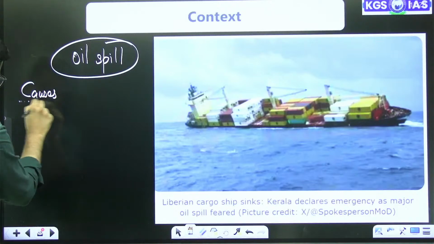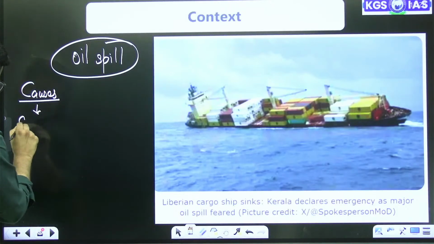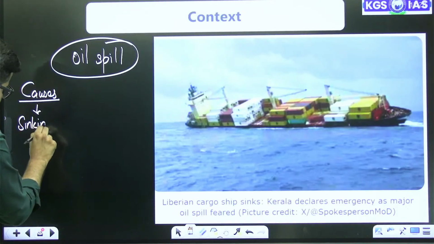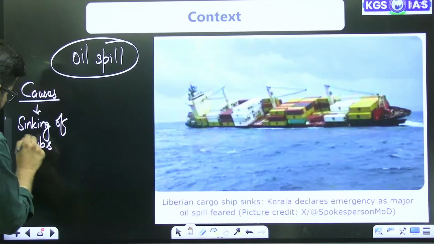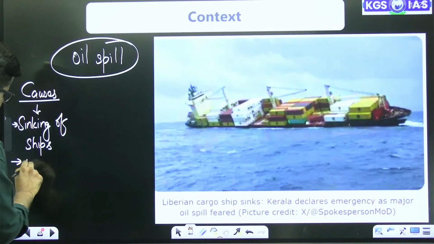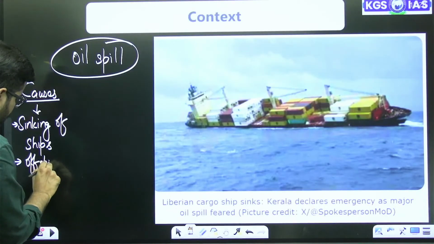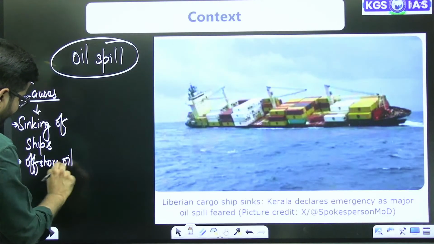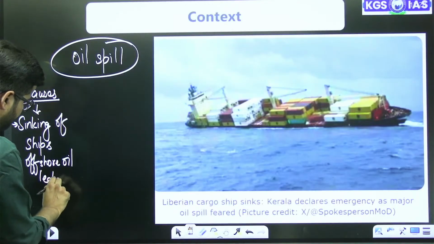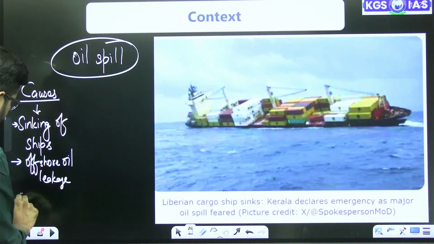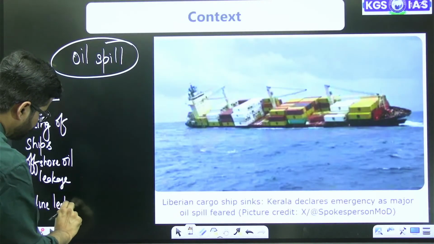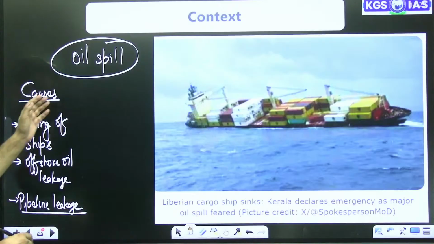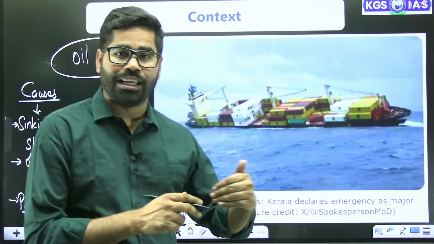If we look at these causes, it can be sinking of ships, offshore oil leakage, pipeline leakage. These all can be a cause of this oil spill.